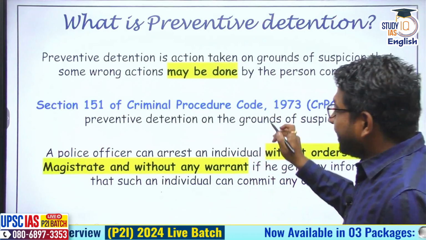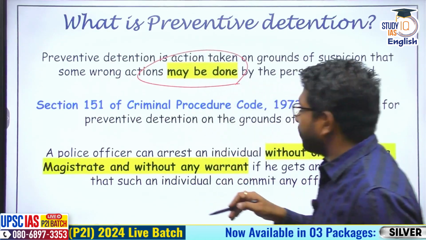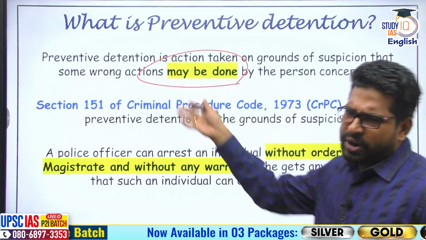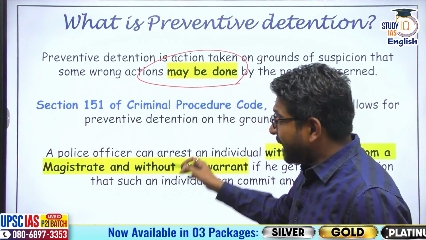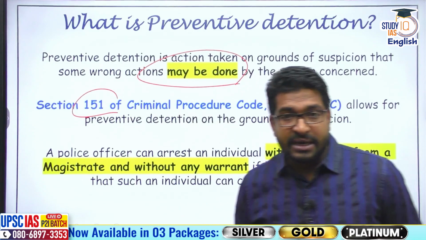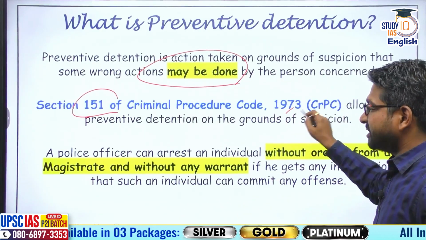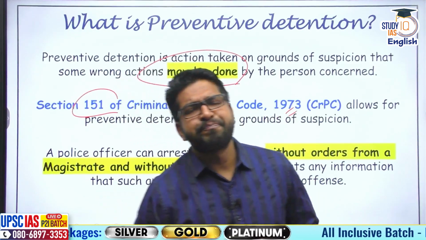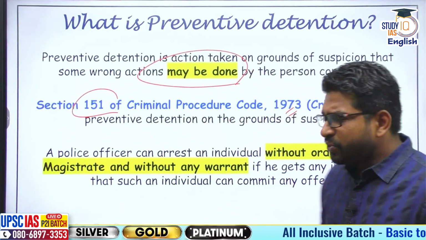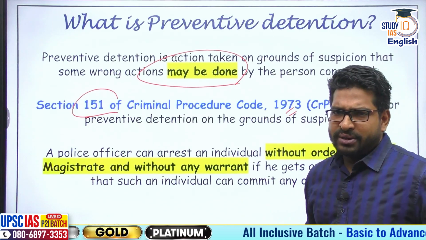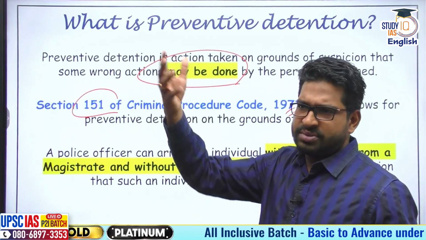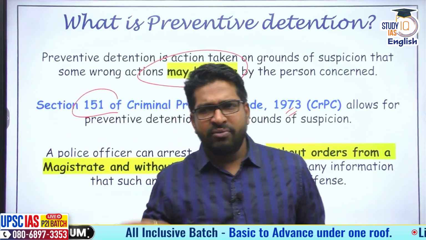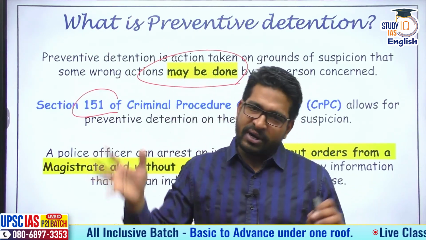The action can be taken in anticipation of something wrong happening or in anticipation of a crime. This is allowed according to Article 22, subclause 3, as well as Section 51 of CrPC. Section 51 of CrPC 1973 deals with preventive detention and its grounds. Now, preventive detention does not need any warrant. A police officer or the district magistrate can issue an order and the police will come and arrest me, and even if they don't have a warrant, they can arrest me.